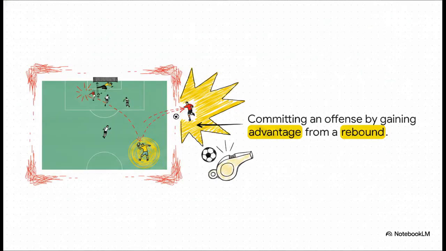But things can flip in a split second. Let's say you take a shot. A teammate is just chilling near the goal in a passive offside position, not doing anything wrong. But if the goalie blocks that shot and deflects it right to that teammate, suddenly that attacker is committing an offense. Why? Because they gained a massive geographical advantage from standing in an illegal spot when the initial shot was taken.